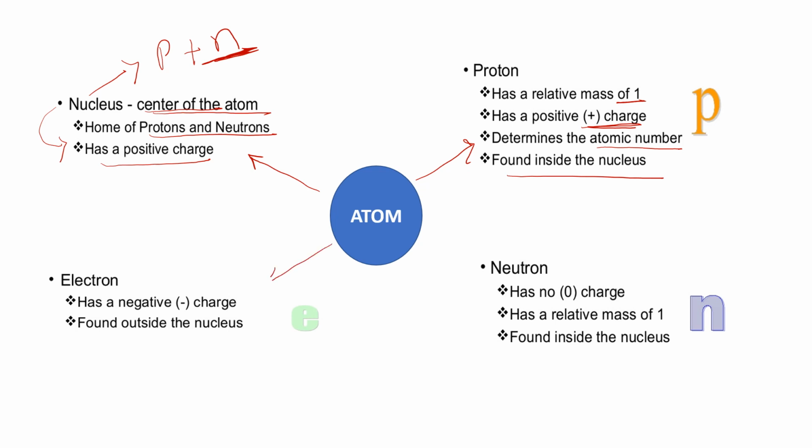Now what is electron? Electron is denoted by E. Electron has a negative charge and is found outside the nucleus revolving in an orbit or shell. Neutrons, another part of atom is neutron, which is denoted by N. It has no charge, that is 0 charge. It has a mass of 1 and electron is having negligible mass. That I told you, electrons are having negligible mass. Now neutron having mass 1 and it is found inside the nucleus.